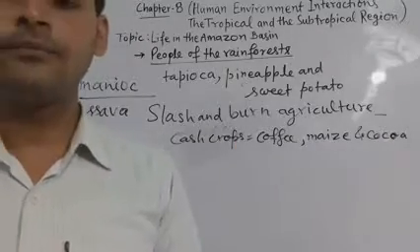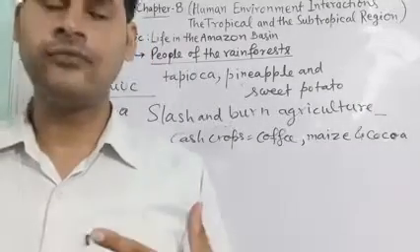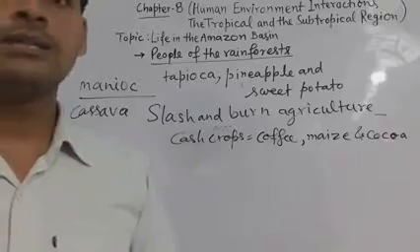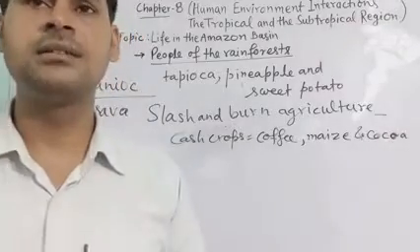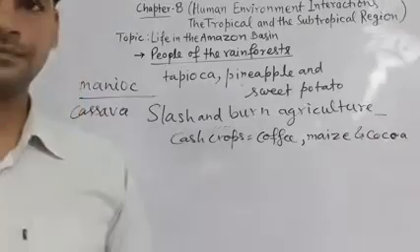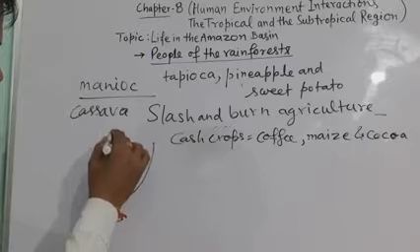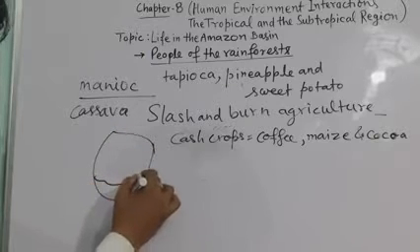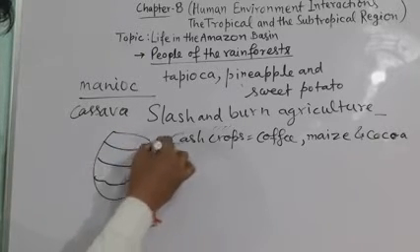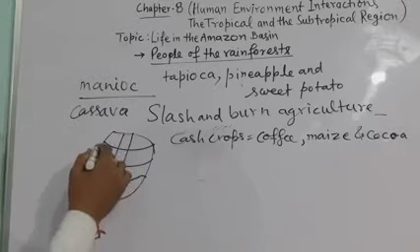So the rainforest provides a lot of wood for the houses. Some families live in thatched houses shaped like beehives, and in that way they make this type of houses on the trees.